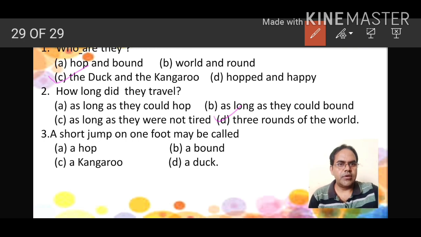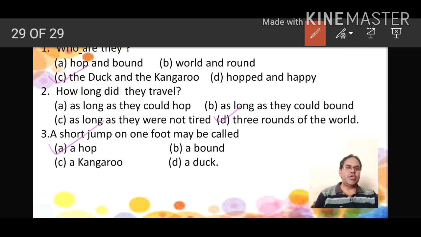Now question number 3. A short jump on 1 foot may be called A, a hop, B, a bound, C, a kangaroo, D, a duck. So it is a hop.